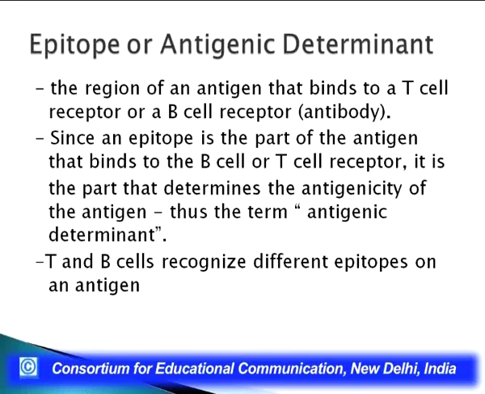So, it is that region of an antigen that binds to a T cell receptor, that is TCR, or a B cell receptor, which is generally an antibody. Since an epitope is the part of an antigen that binds to the B cell or TCR, it is also that part that determines the antigenicity of the antigen.